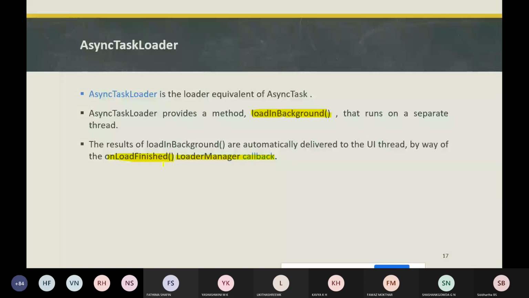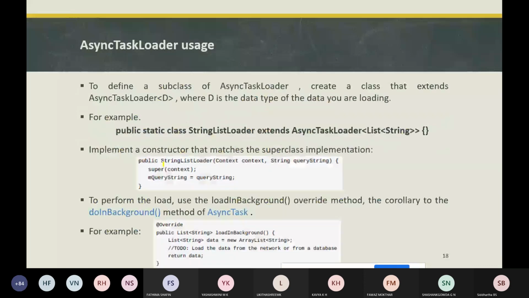Okay, so to define a subclass of AsyncTaskLoader, we need to create a class. If you want to use an AsyncTaskLoader, we need to create a class, and that class should extend the AsyncTaskLoader of D. What is this D? D is the data type of the data you are loading. It means what type of data we want to load.